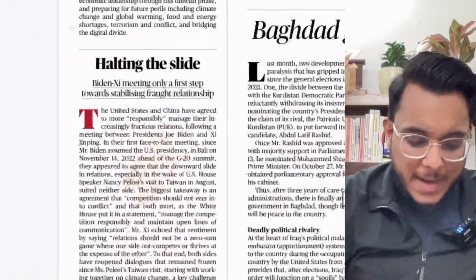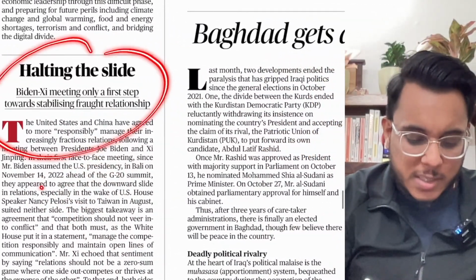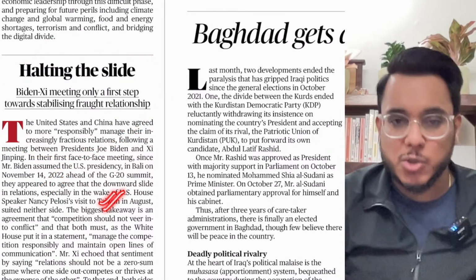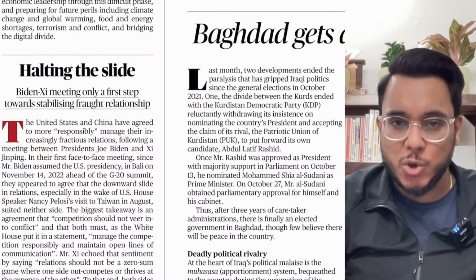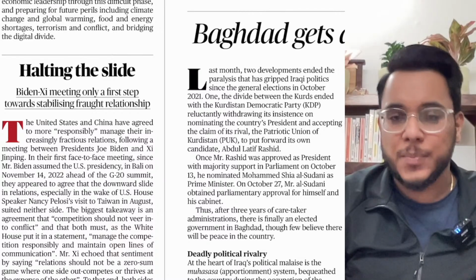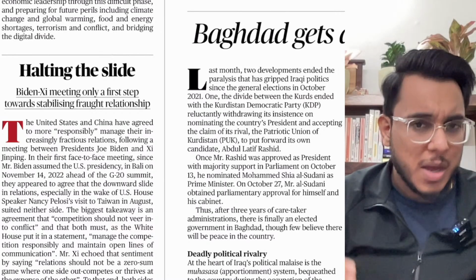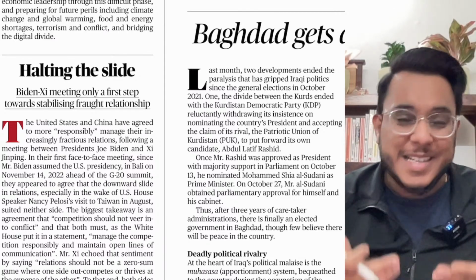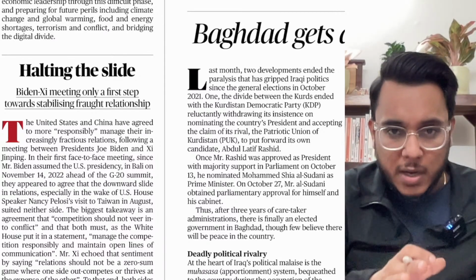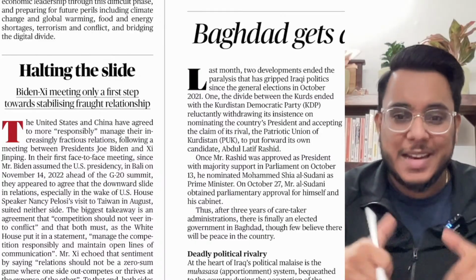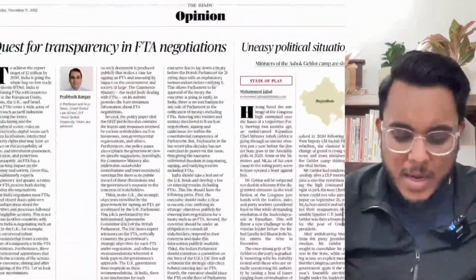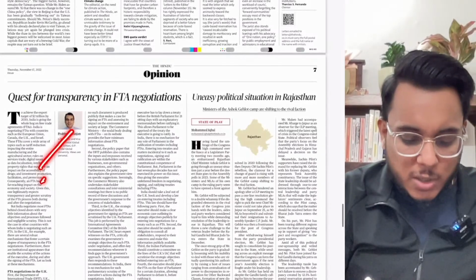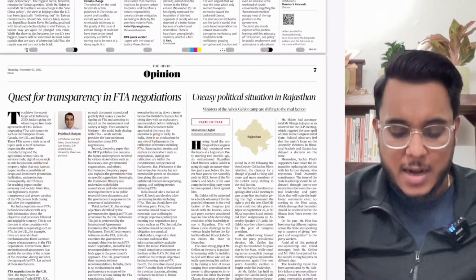Halting the Slide: Biden-Xi meeting only a first step towards stabilizing the fraught relationship. So on the sidelines of the G20, Joe Biden, the American president, and Xi Jinping held a bilateral meeting. Though not much concrete came out, it might signal that the relations, which were in a deep freezer, are now coming back towards normalization. Then, Quest for transparency in FTA negotiations, a very good article with respect to the exam.